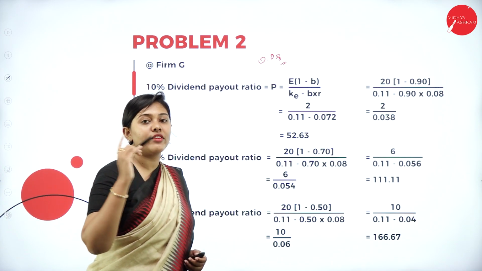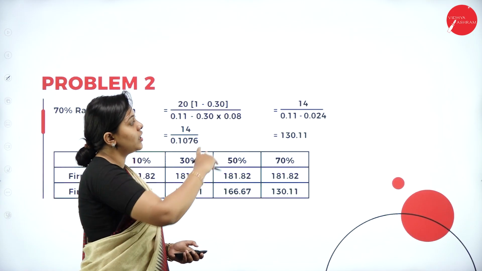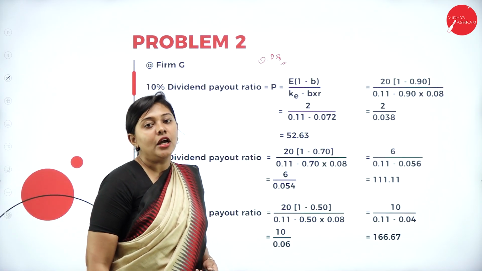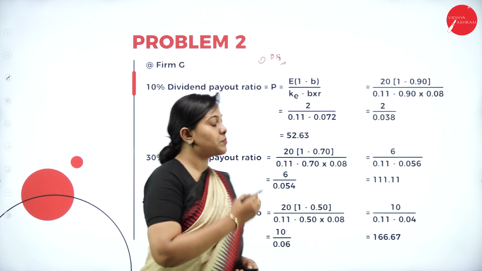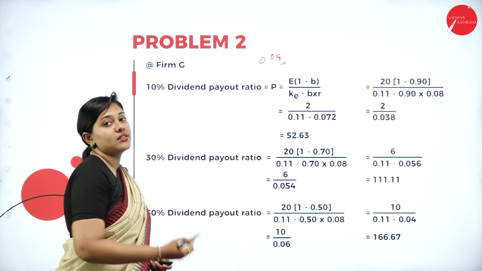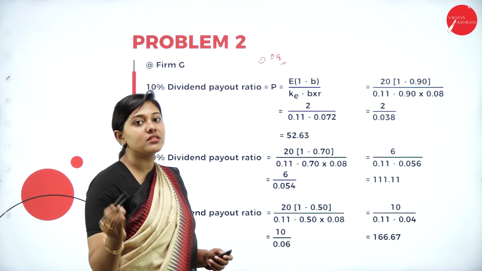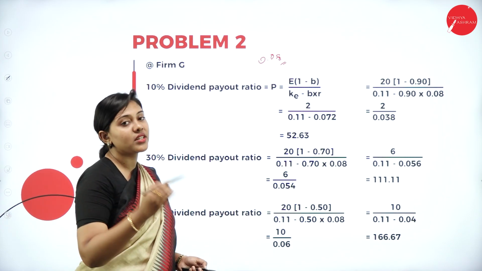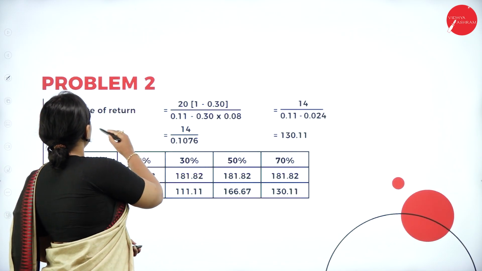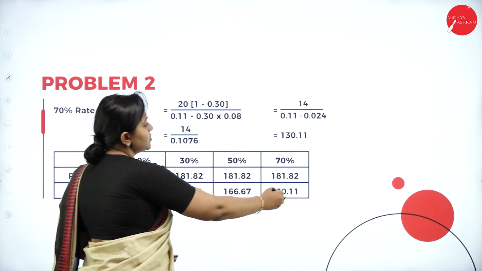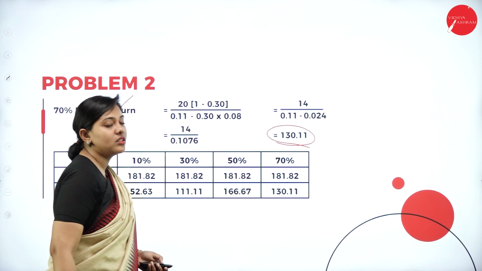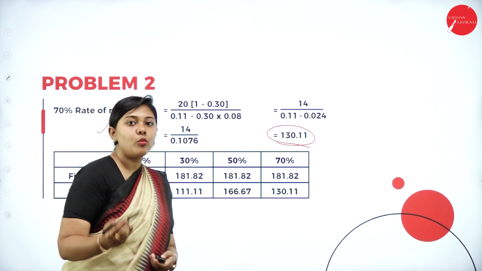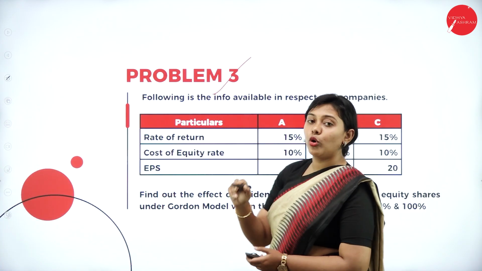So in the first case we have taken 12%. In the second case we have taken how many percent? 11%. In the third case, we are taking 8%. So 0.08. If you substitute for all the cases, that is dividend payout ratio is 10%, 30%, 50%, and the last is dividend payout ratio 70%, the answer you get is the similar 130. So this is the answer you get for firm N and firm G. So moving forward, let us take one more problem.